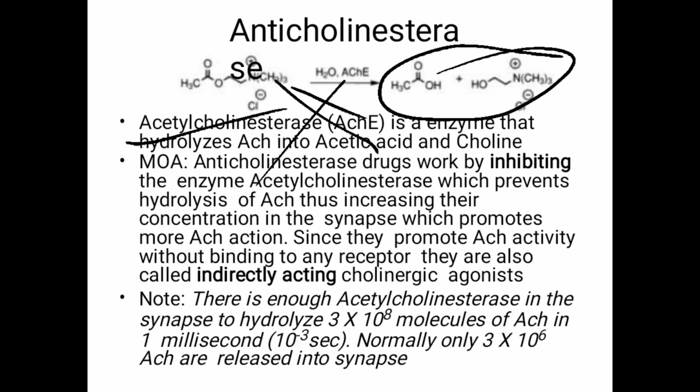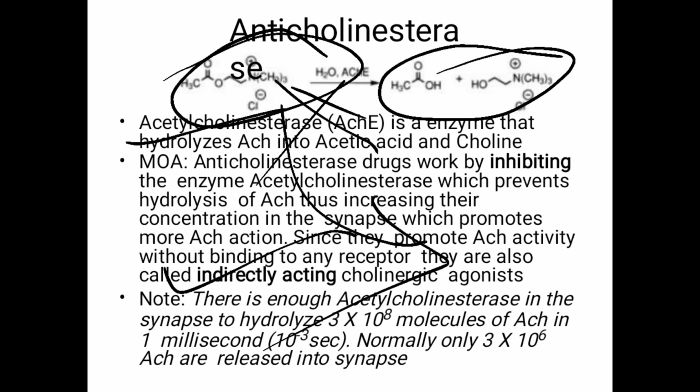Without binding to the receptor, they inhibit the activity of cholinesterase. Hence there is no breaking of the bond of acetylcholine, so acetylcholine remains as it is and can bind to the receptor and perform its function. In an indirect way, they are responsible for increasing the cholinomimetic activity. So instead of binding the receptor, they increase the activity. So they are called indirectly acting cholinergic agonists.